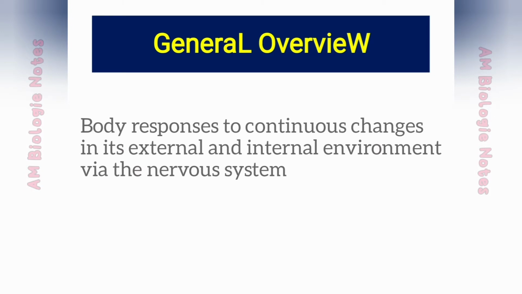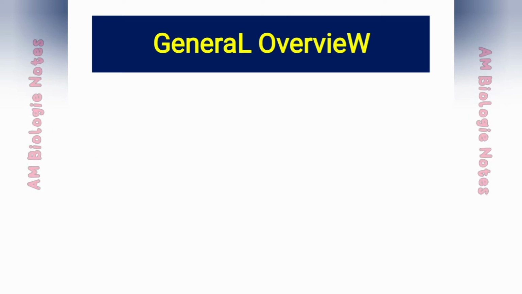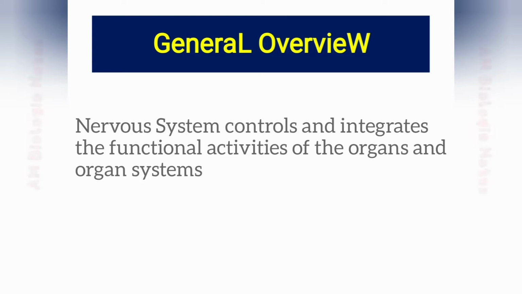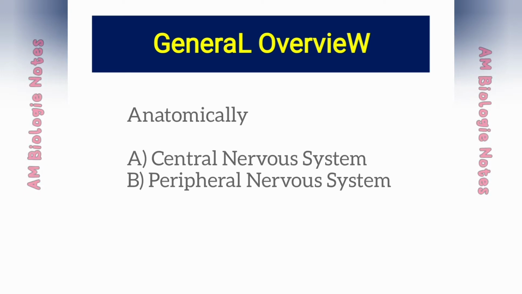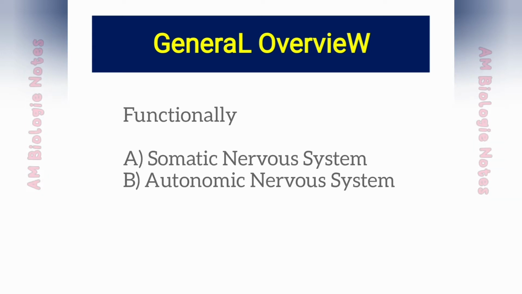The body responds to continuous changes in its external and internal environment via the nervous system. It controls and integrates the functional activities of the organs and organ systems. Anatomically, the nervous system is divided into central nervous system and peripheral nervous system. And functionally, the nervous system is divided into somatic nervous system and autonomic nervous system.